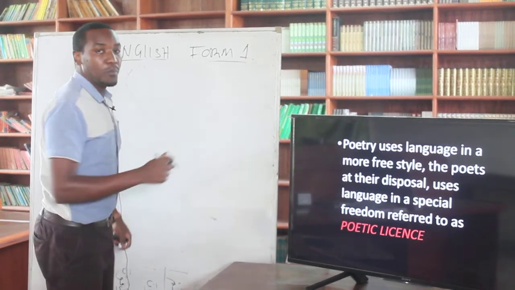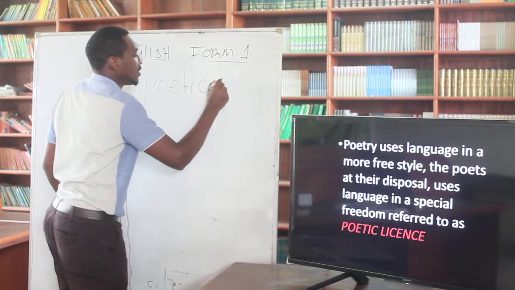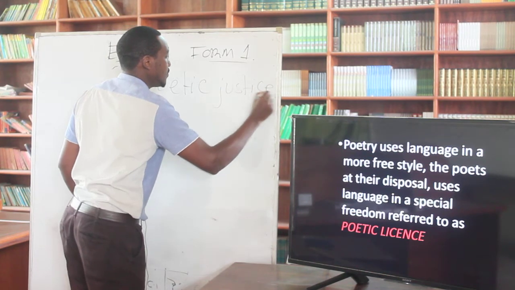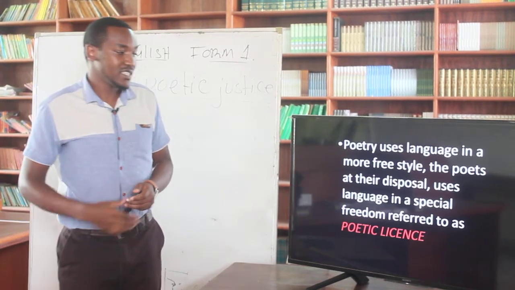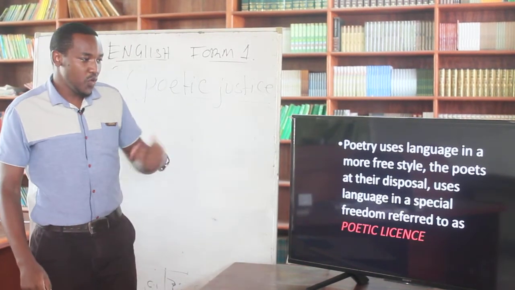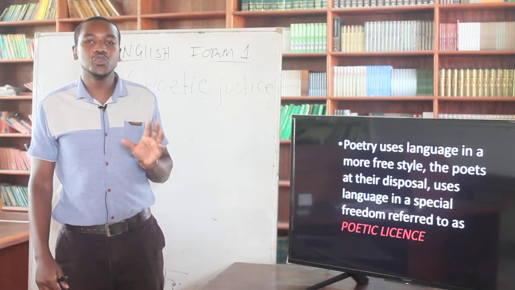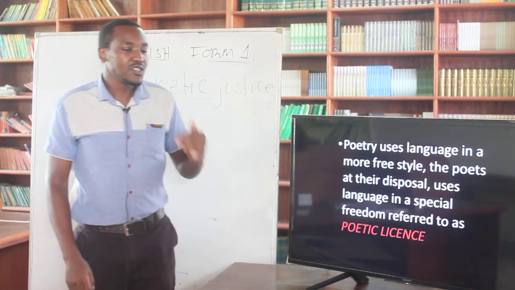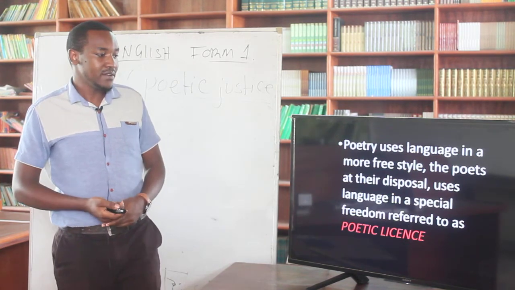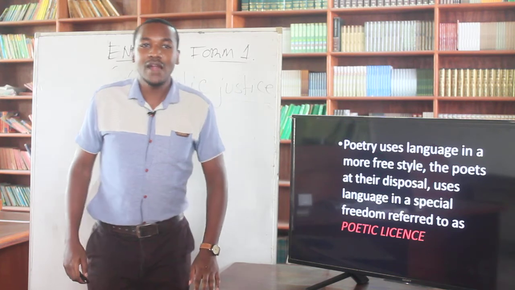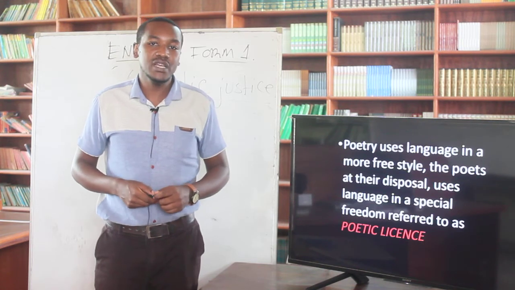Just like that, I also want to mention another word whose meaning you need to know. Apart from poetic license, we have another word referred to as poetic justice. Okay? So, poetic justice, what does this refer to? Poetic justice refers to a situation whereby, let's say for example, we have the enemy of the people, a person who has made so many people suffer in a society, has caused so many deaths, and then one of the days the person is apprehended and is sentenced to hang. And then you are there observing the day when he is being hanged.